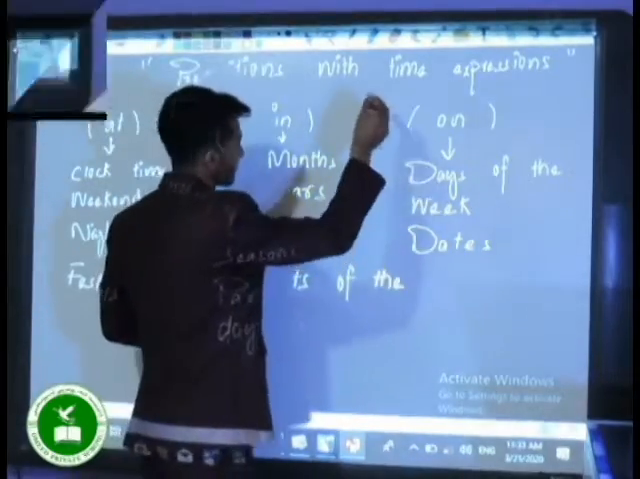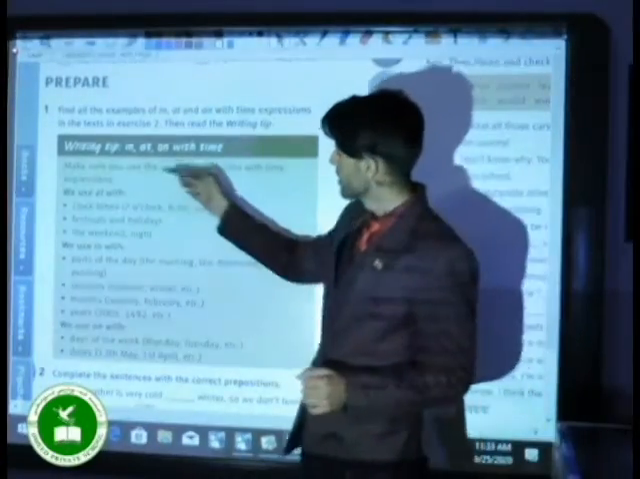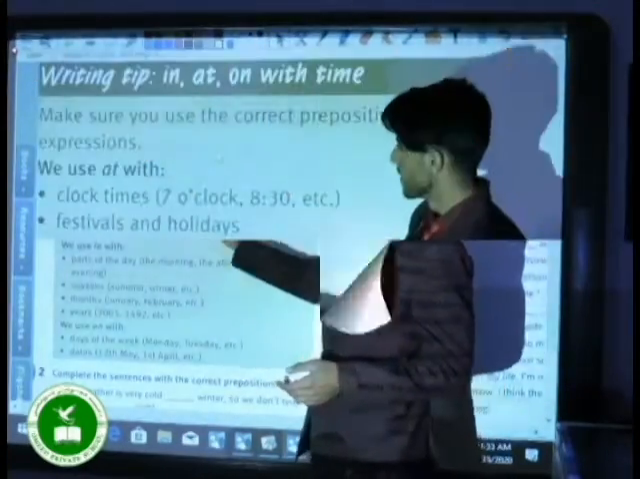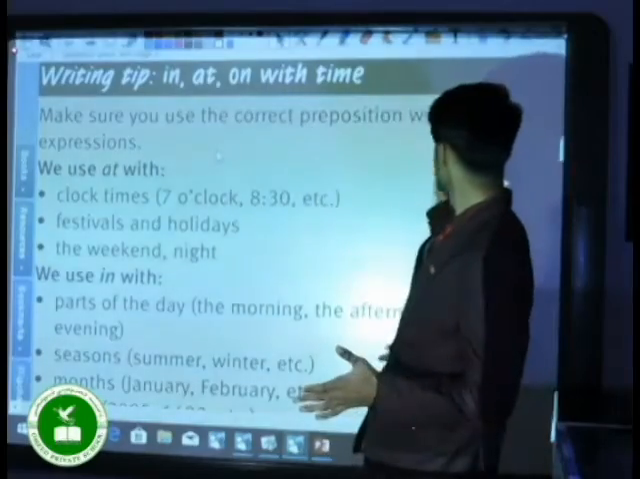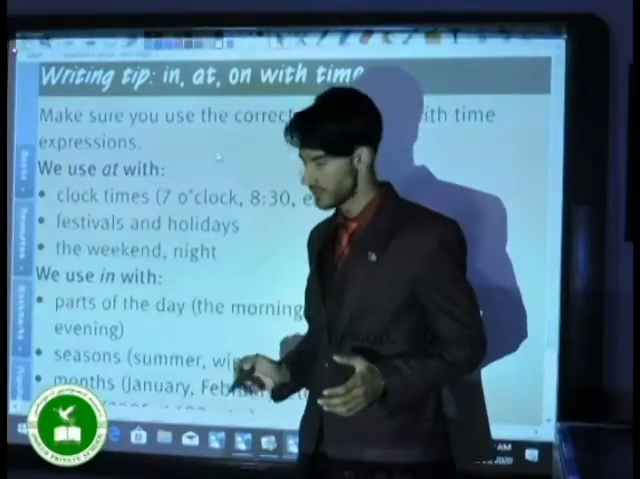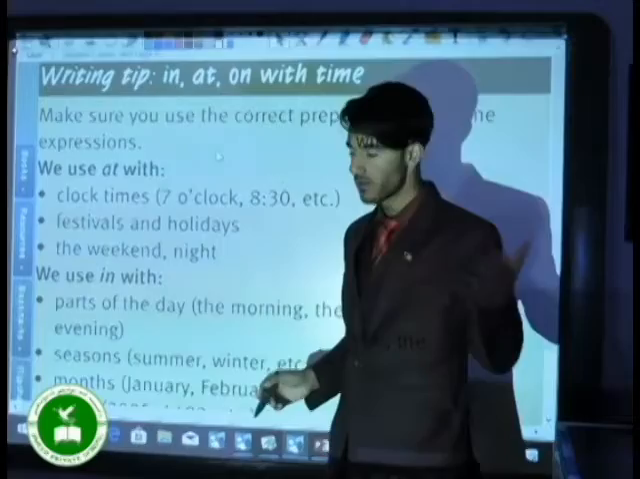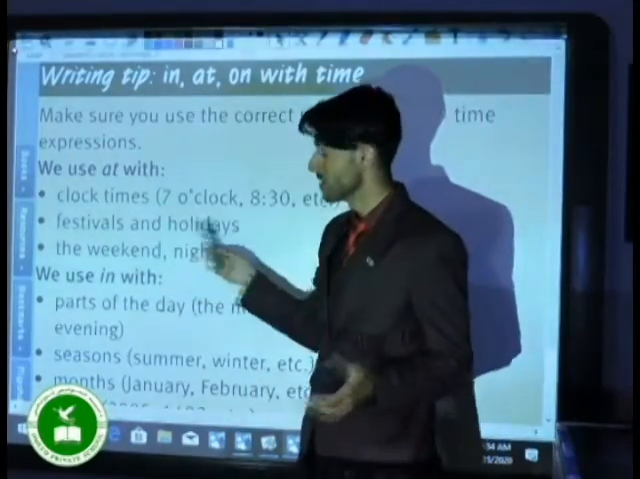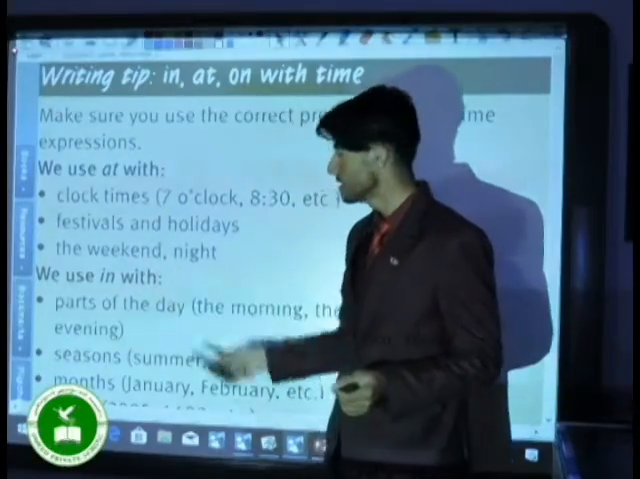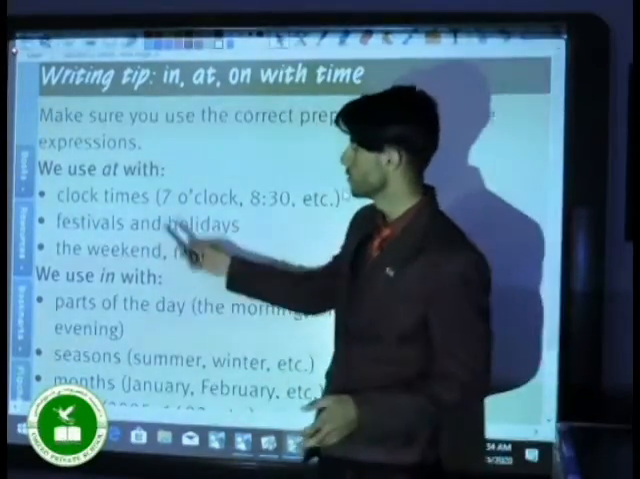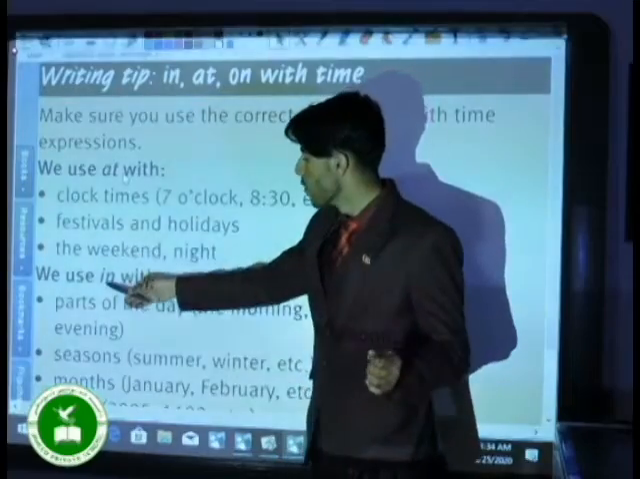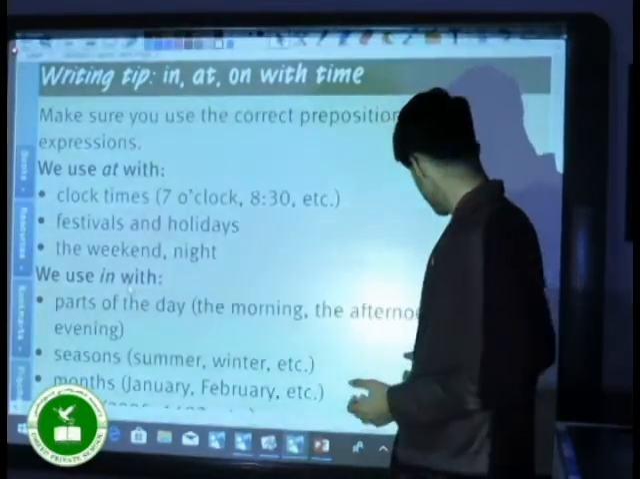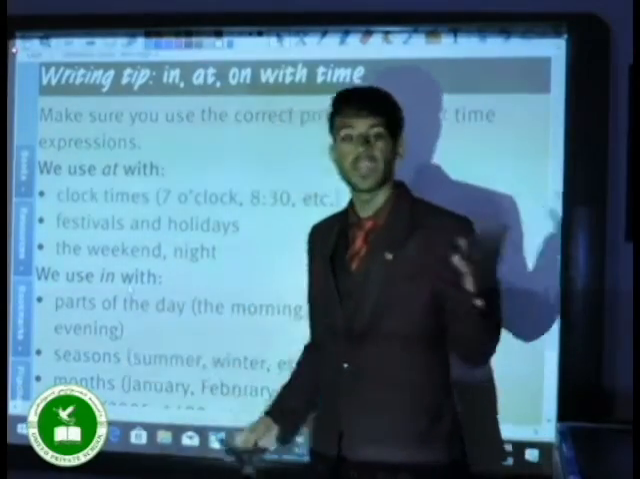That was the writing tip: in and on with time. We already explained that. So make sure you use the correct prepositions with time expressions. We use at with, as we already mentioned, clock time, 7 o'clock, at 7:30, etc. Festivals and holidays, the weekend, night, okay? Which preposition? At. We use in with parts of the day, the morning, the afternoon, the evening, in the evening.